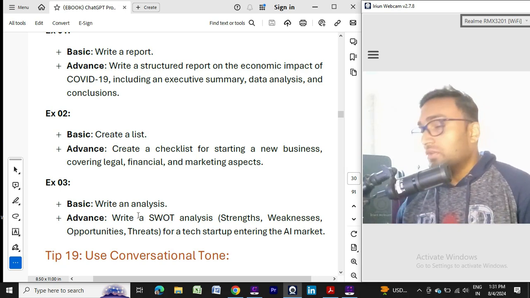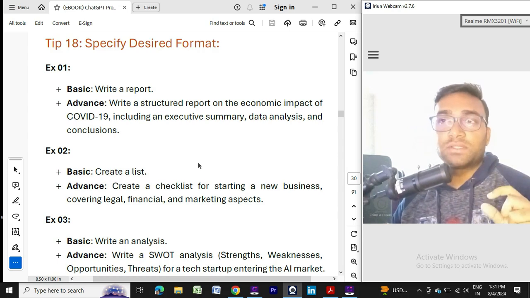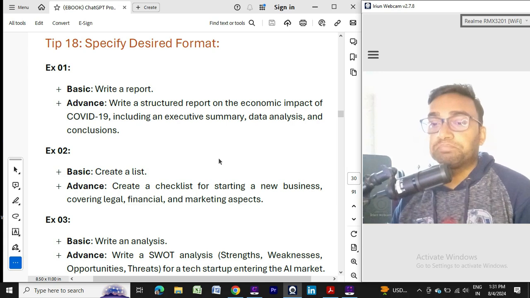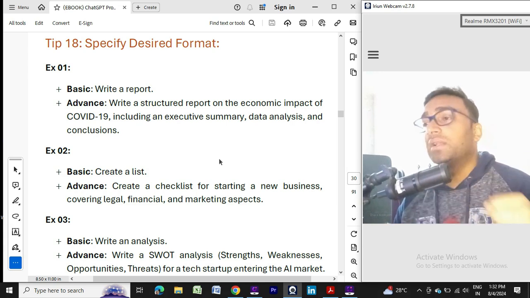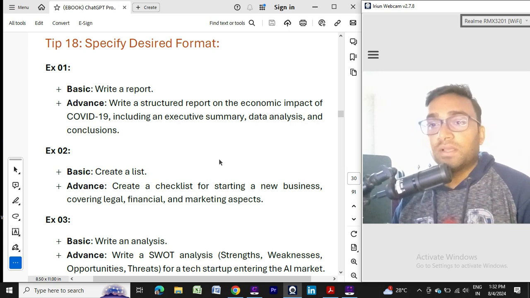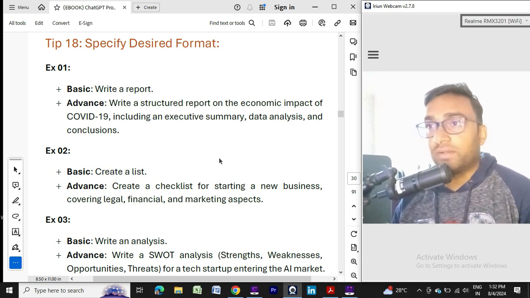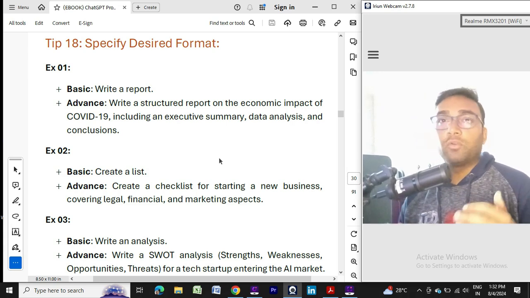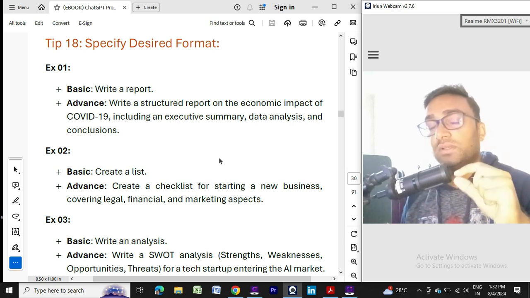Okay, I think the concept is pretty much clear. Again, any other format you can use. You can use Excel format. You can say give me a report in Excel format, give me that report in CSV format, give me a Python code format, so it will provide. Whatever format you ask for or provide to ChatGPT, your response will be delivered inside that format only.